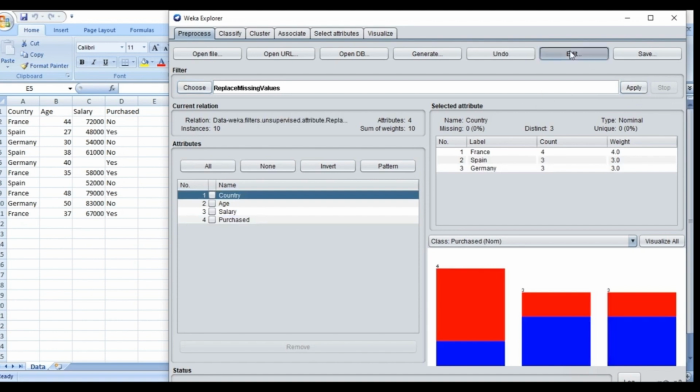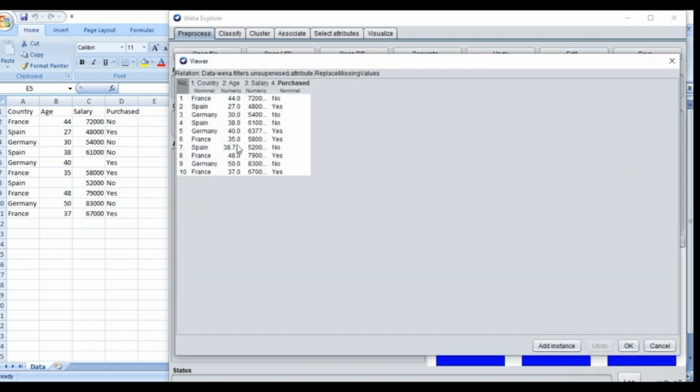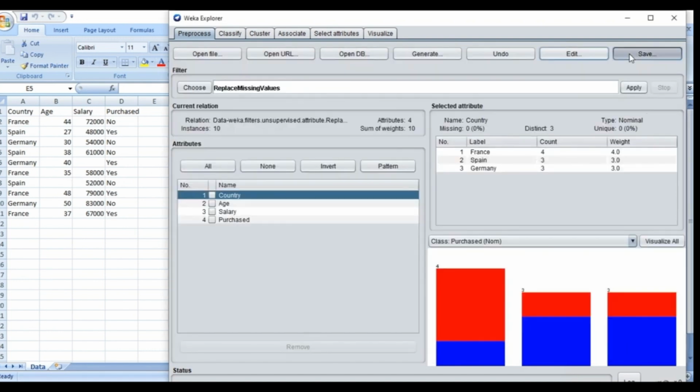You don't find any missing values, right? Previously, after 16,000, there was a missing value. Now you won't find a missing value anymore, as 6377 has replaced it. Similarly, after 35, there was a missing value, which has been replaced with 38.7, as you can see. So click OK, and save the file in a location where you can browse it later.